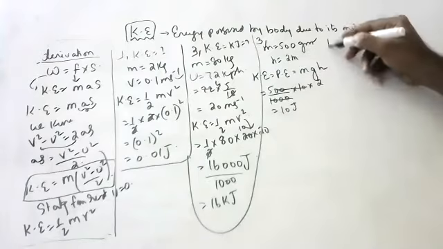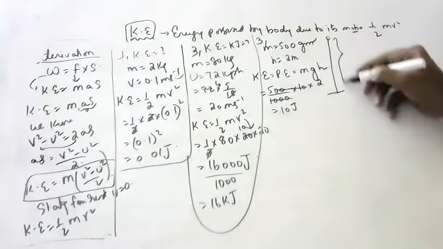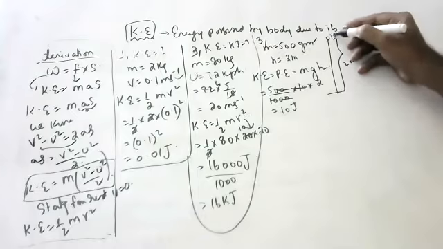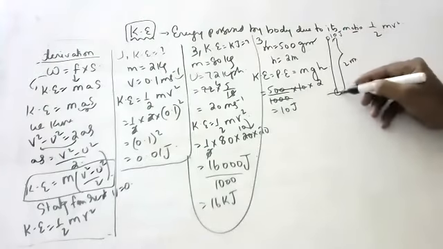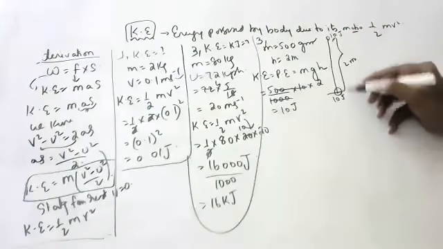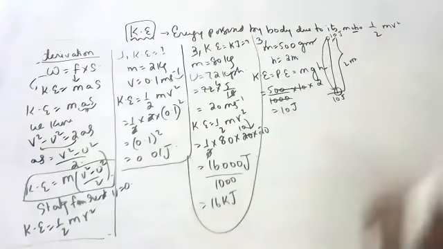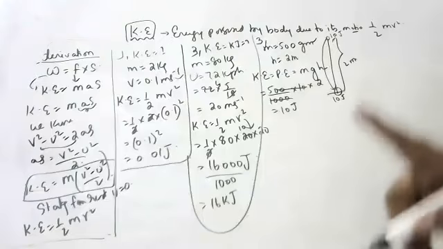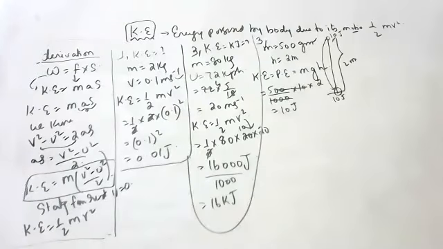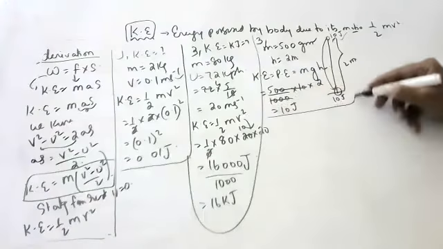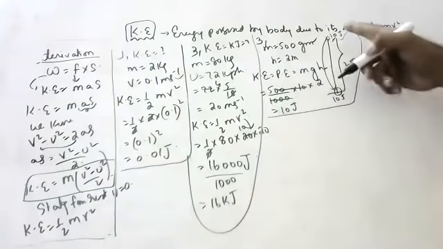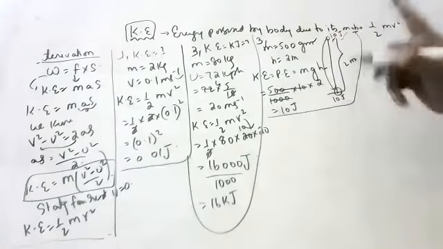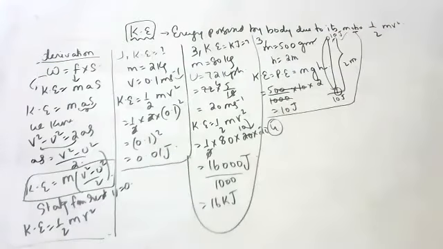See, children, when the body is at 2 meters height, it has 10 joules. When it is falling, again it will have 10 joules only. All the potential energy converts into kinetic energy. He is asking the kinetic energy just before it hits the ground. Initially it had 10 joules of potential energy. When it is hitting the ground also, it will have 10 joules only. All the potential energy is converted into kinetic energy.